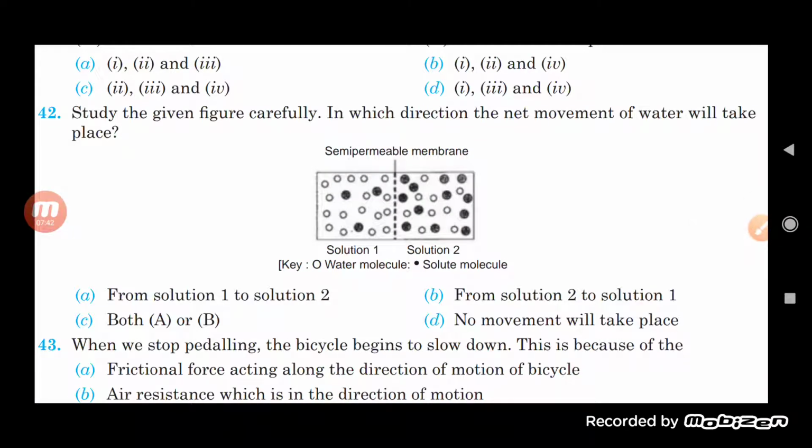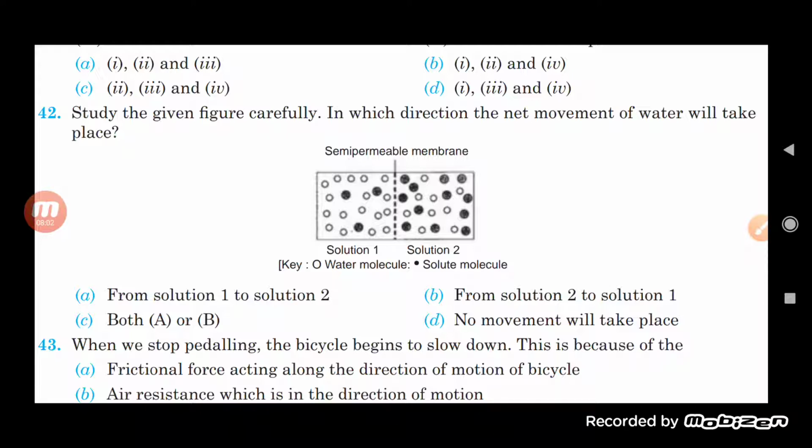So what net movement of water takes place, and from where? From solution 1 to solution 2, because we know that the movement from the higher concentration to the lower concentration through a semi-permeable membrane is called osmosis.